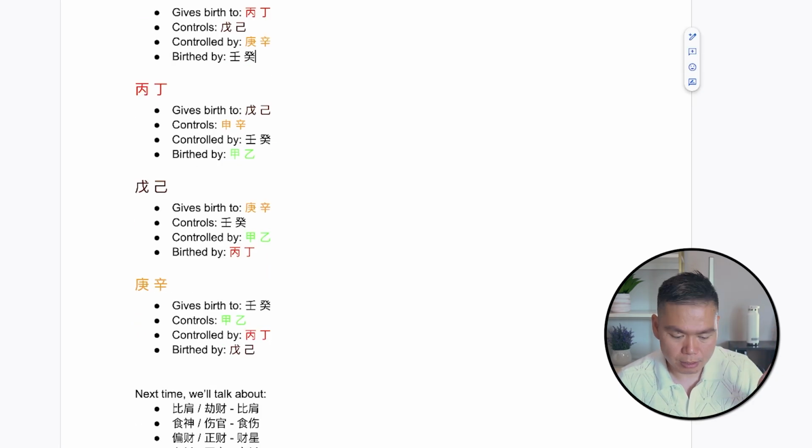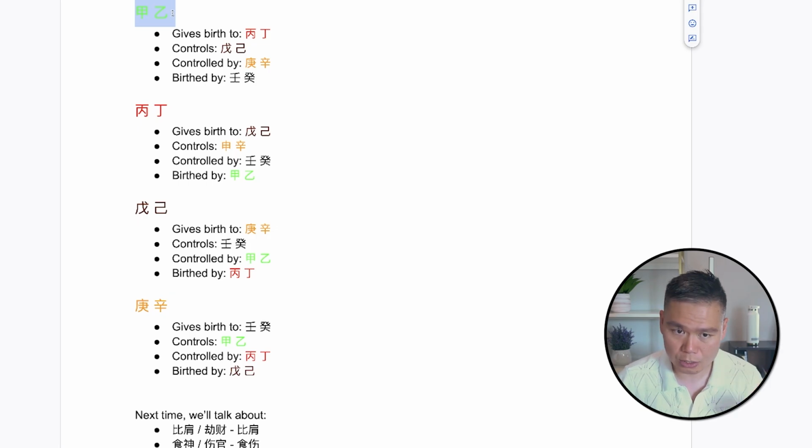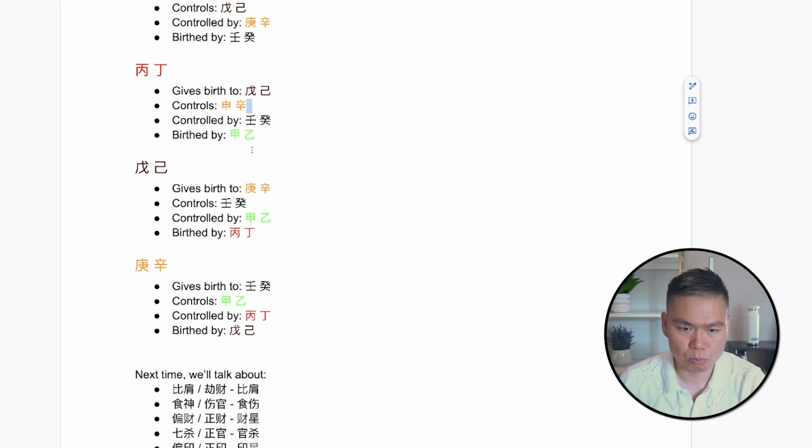You have to drop the thing in the middle, because then when you see 庚辛, it's like, oh no, I see 庚辛, that means that's the thing that will control me. And when you see 丙丁, and the main character is 甲乙, oh, that's good. I can use fire because I'm wood. So build that, internalize that into your system. That's going to really help you.